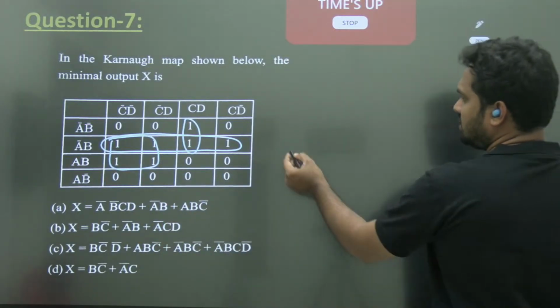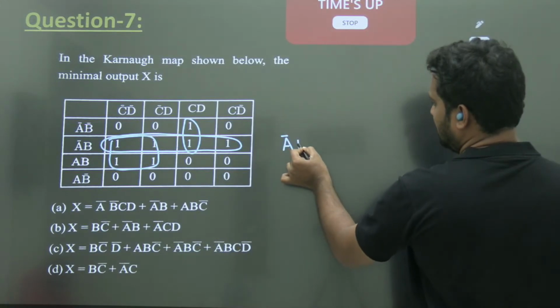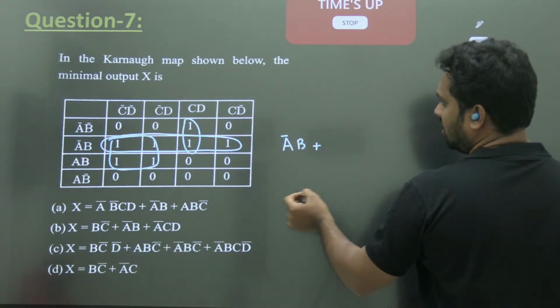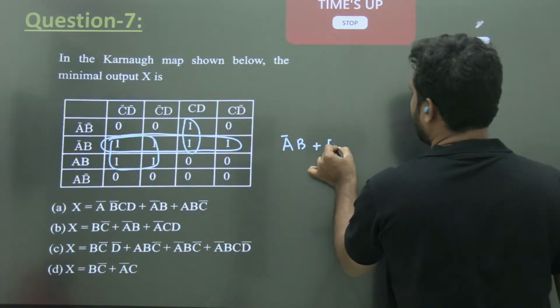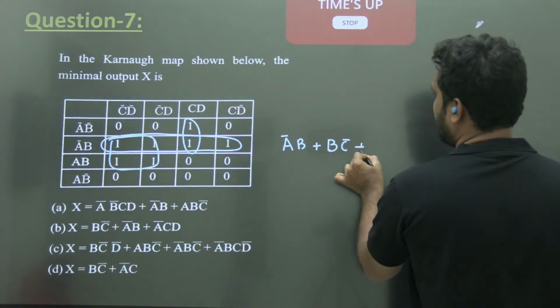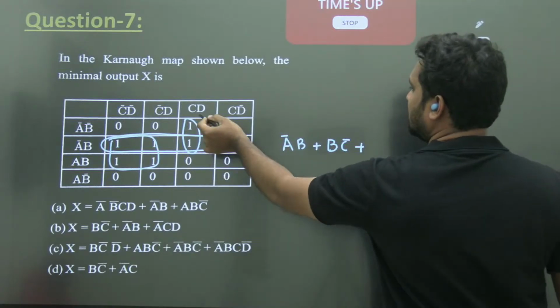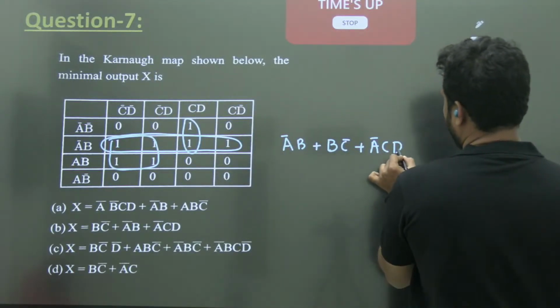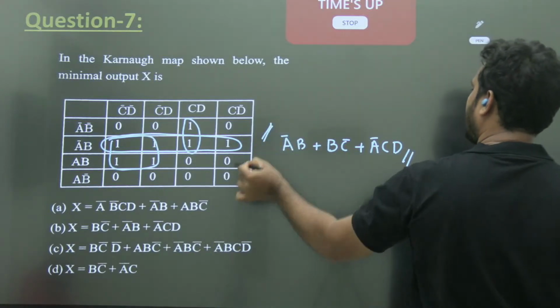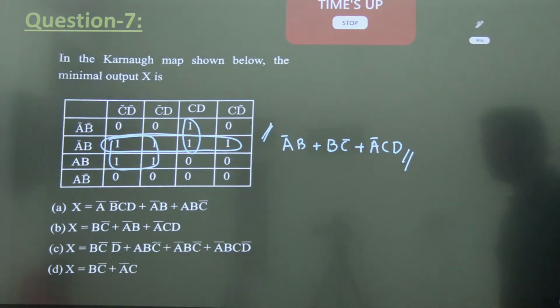So what is the answer? A bar B and this one. For this it is BC bar, and for this it is A bar C. So A bar B, BC bar, and A bar C. Next question.